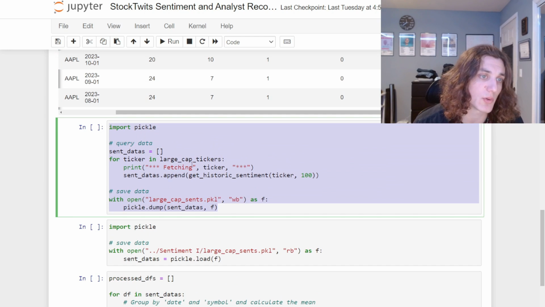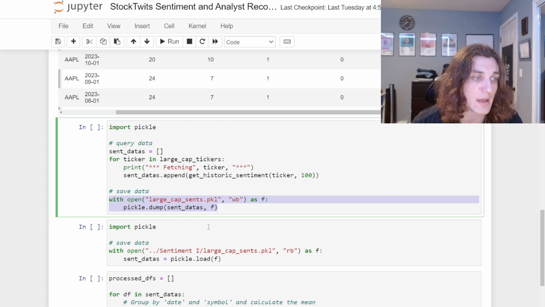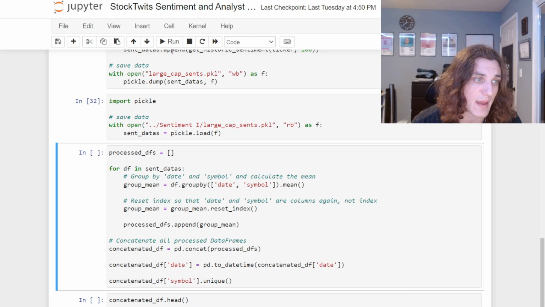Next, we have to query some historic social sentiment. I'm going to do literally the exact same thing that I just did with analyst recommendations with all the large cap tickers. I'm going to use 100 pages of historical sentiment, and I am not interested in rerunning this query. It's going to take a hot second, so I'm just going to use the saved data frame that I already have. I'm going to load that in right here, and then I'm going to do a group by mean. This is the exact same thing we did in the trading signal video.